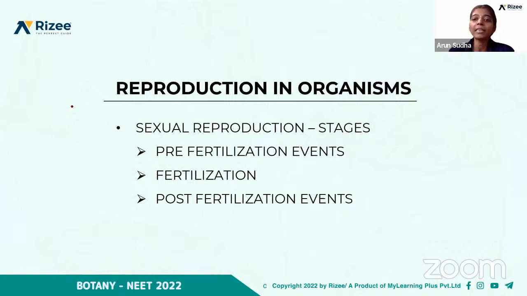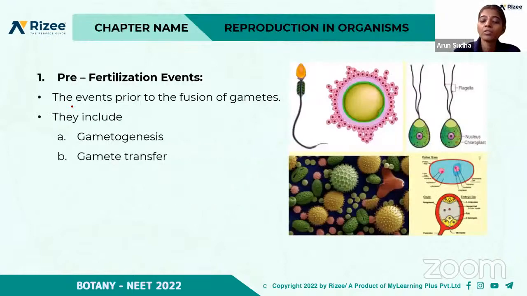So we'll see in detail about the stages in sexual reproduction, right? What are pre-fertilization events? They are gametogenesis and gamete transfer, the events prior to the fusion.